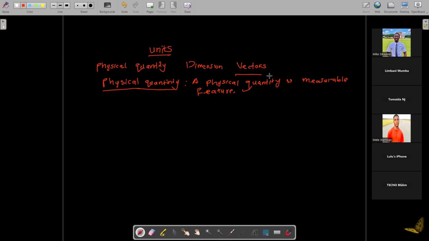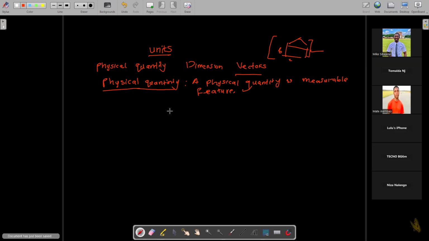So for example, let's take a house. If you want to build this house, you have to know the dimensions. You have to know the length, breadth, and also all the dimensions. So those features that you can measure there, they are what we call physical quantities. The measurable features of an object are called physical quantities.